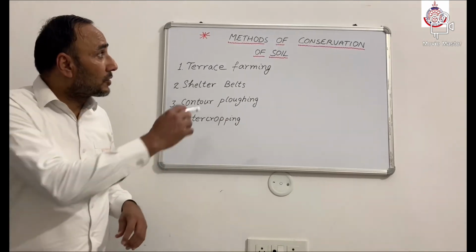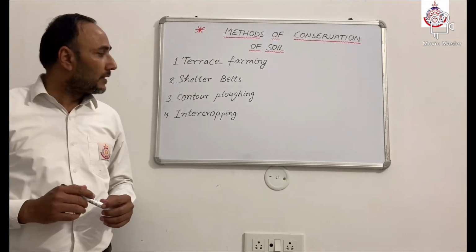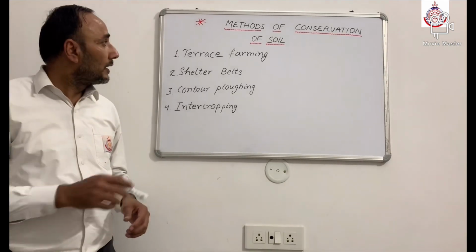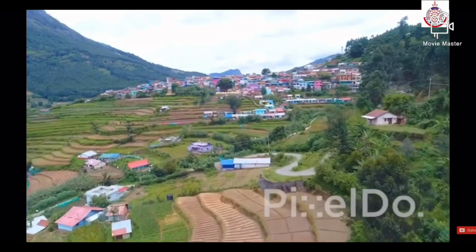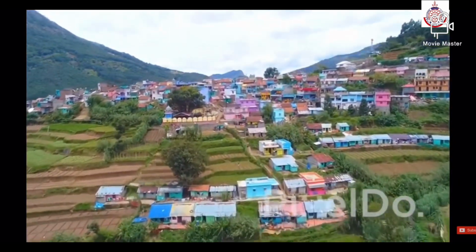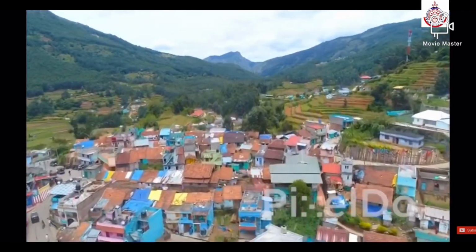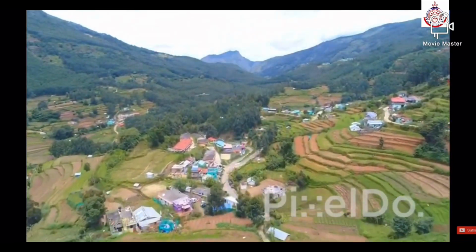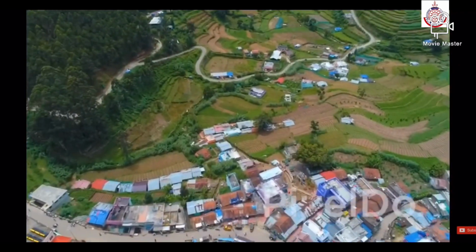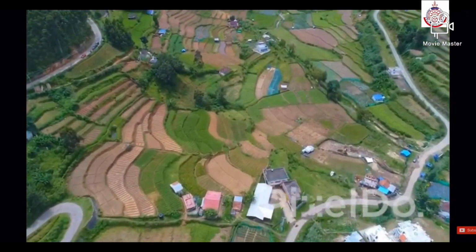Children, here we have methods of conservation of soil. Number 1, terrace farming. Number 2, shelter beds. Number 3, contour plowing. Number 4, intercropping. Here we go for terrace farming first. Terrace farming is a method of farming whereby steps known as terraces are built onto slopes of hills and mountains. When it rains, instead of rain carrying away the soil nutrients and plants down the slope, they flow to the next terrace. Every step has an outlet which channels water to the next step.